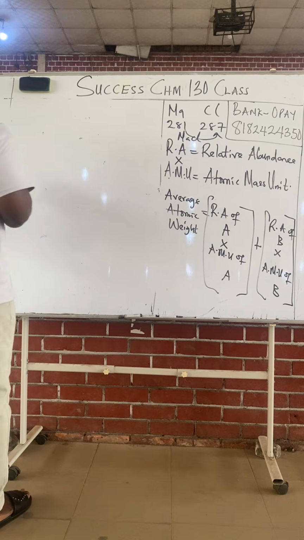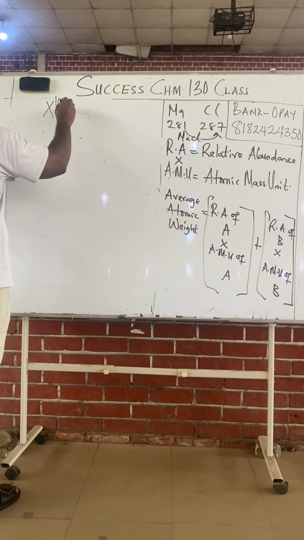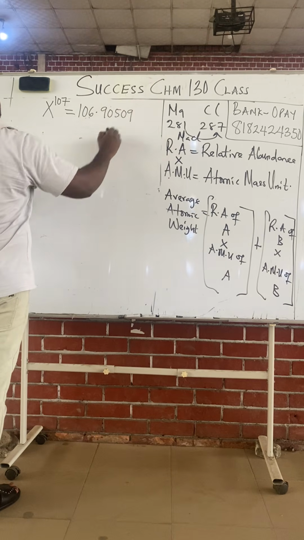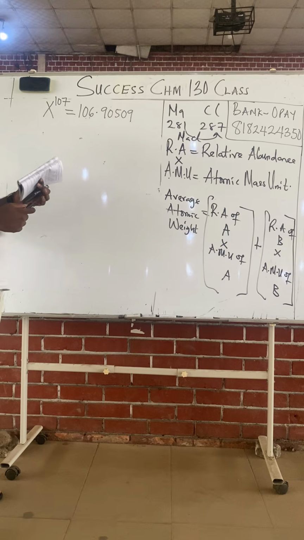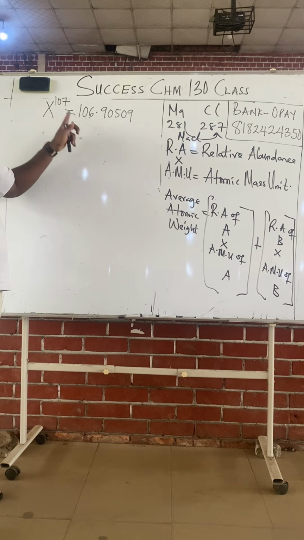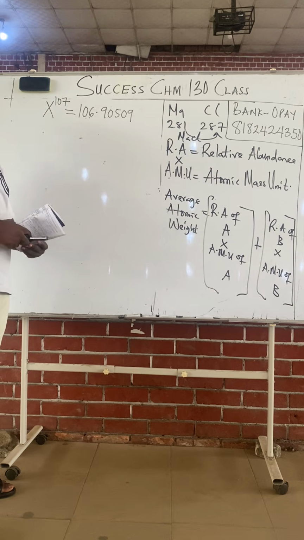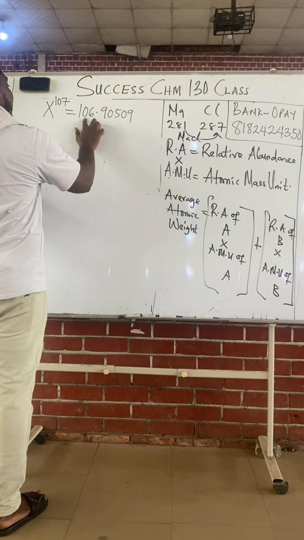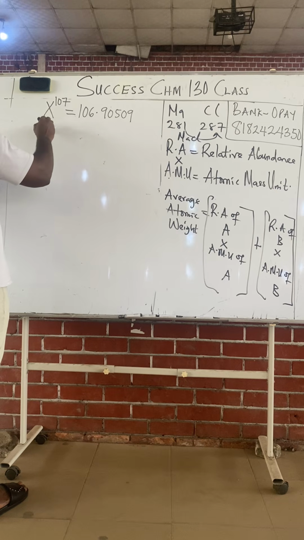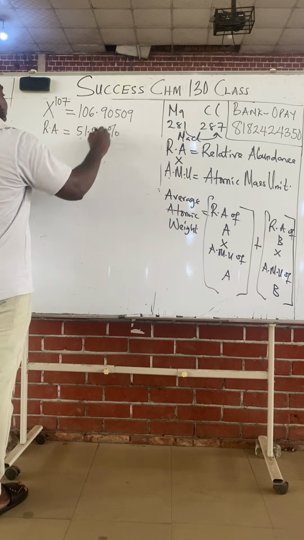Given that the isotope X107, this is how you write it, X107, has an atomic mass unit of 106.90509, and percentage abundance, that's what's called relative abundance, of 51.84%.